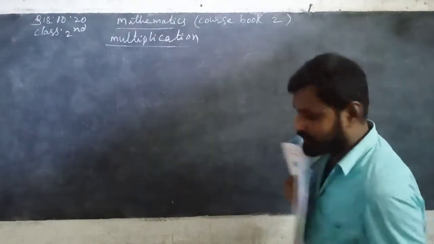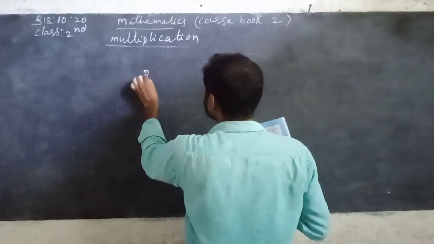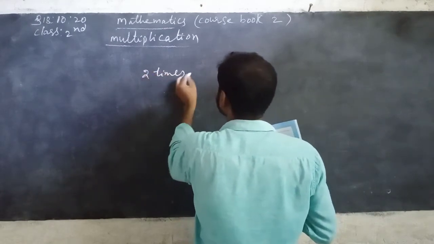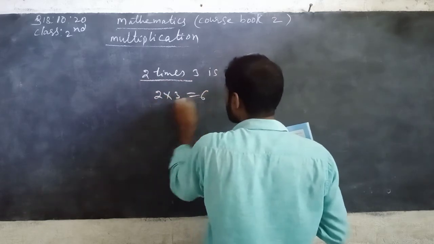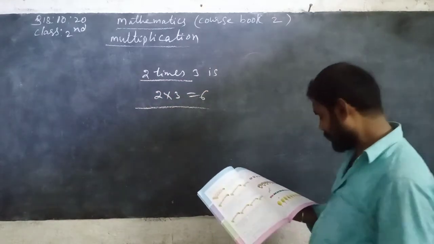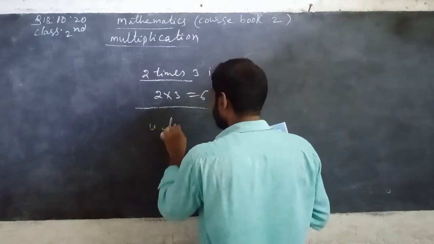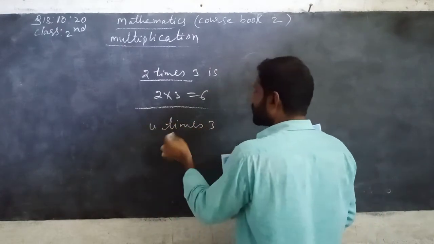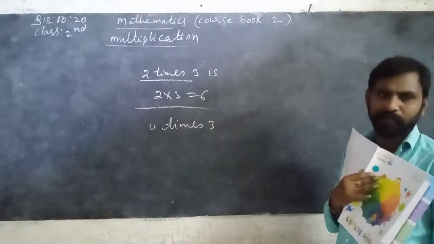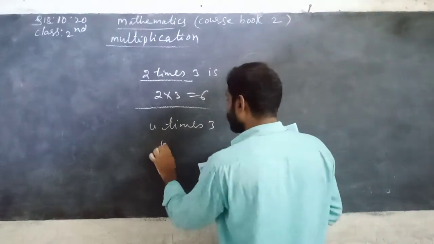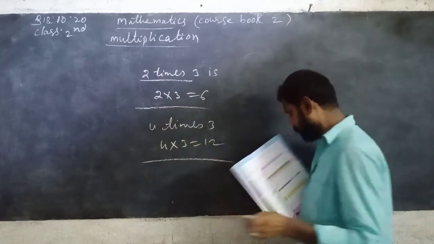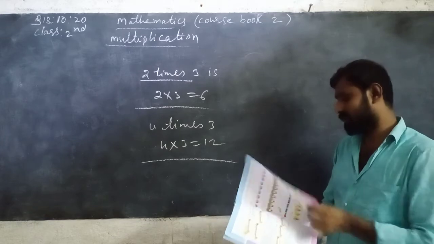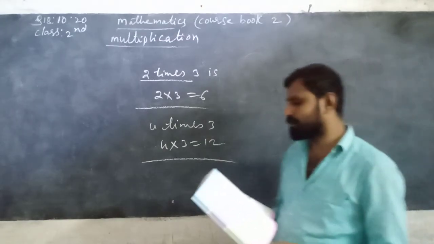Already I explained, but once again, listen. See here, 2 times 3 means 2 into 3, that is equal to 6. 2 3s are 6. Next, 4 times 3 means 4 is repeated 3 times. So 4 plus 4 plus 4, it can be written as a shortcut method. 4 is repeated 3 times. 4 3s are 12. Now next, look at the multiplication tables and learn them.